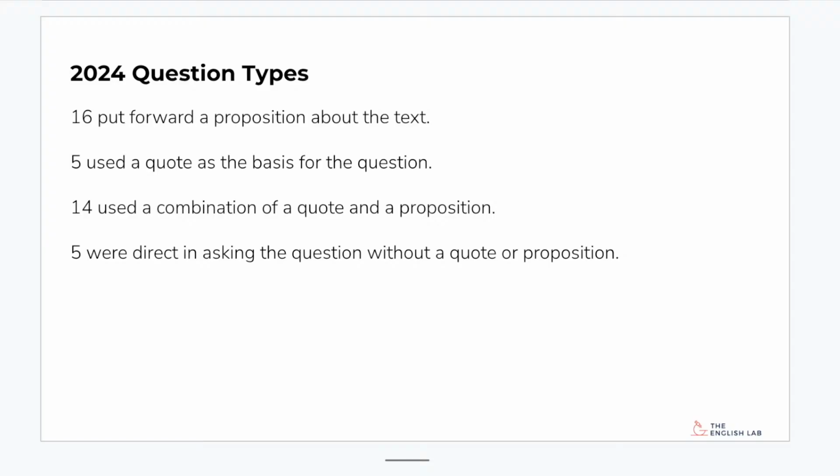16 of the 40 put forward a proposition about a text. What I mean is they propose something, a way of thinking about the text. For example, they say something like, The Memory Police shows how people will always give up on their freedoms if they are scared. Do you agree? Not a great question, but you get the point. They propose something about the text and then ask if you agree, or something else around there. So you need to get used to dealing with a statement put to you and then being asked a question about that statement. Because the first thing we need to get used to is that the VCAA are not going to put forward a statement that's rubbish.